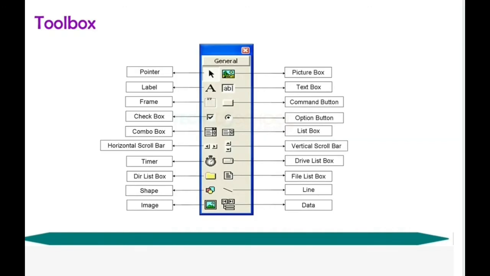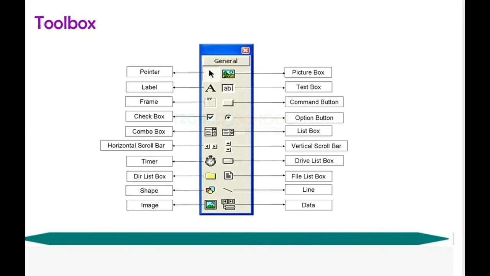Toolbox. This is the toolbox we have in Visual Basic. We have many tools: pointer, label, frame, combo box, picture box, text box, command button, option button, list box. I will explain these tools from the next lesson. We have a separate lesson for the explanation of the toolbox. I will explain in detail all the tools and how to use them in your form. So these are the tools available in Visual Basic. Just go through the picture. You can see what tools are available in the toolbox.